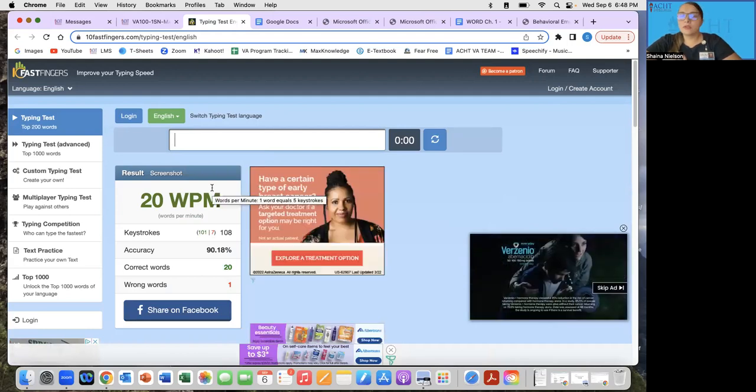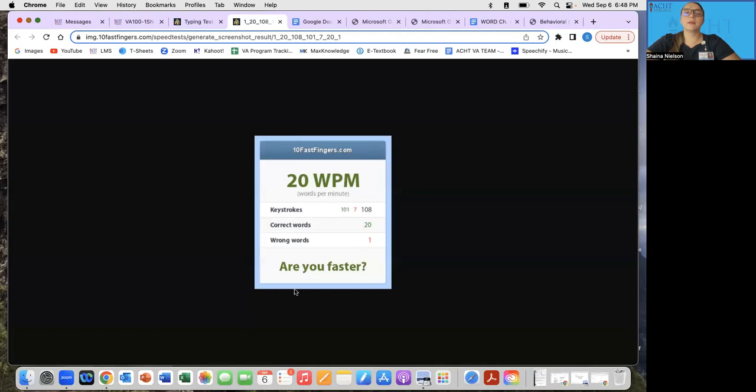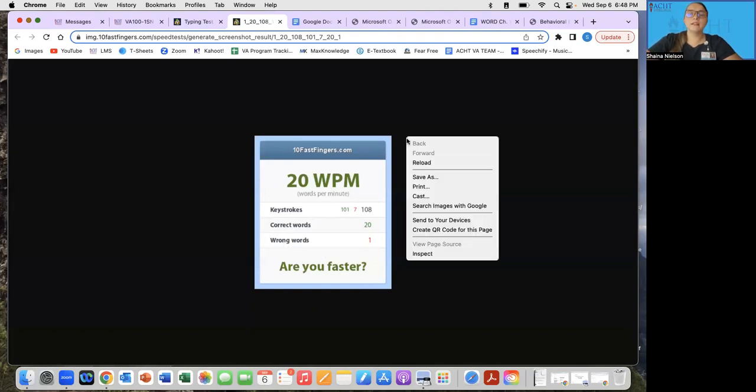So in order to save this, to upload this to LMS, I'm going to press the screenshot button right next to result. I'm going to press screenshot. When I do that, it's going to bring it up in a separate web page like this. And this is where I can do the right click and press save as.